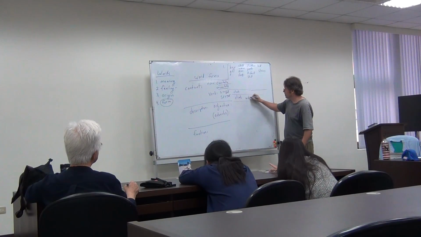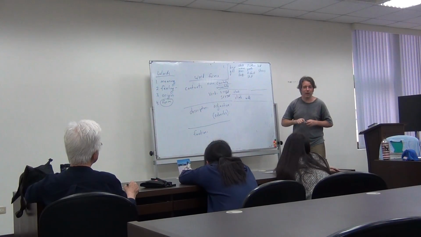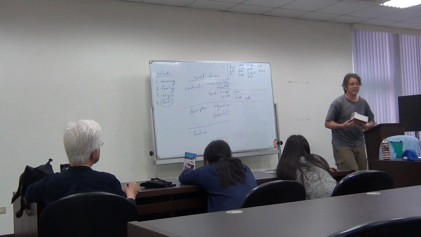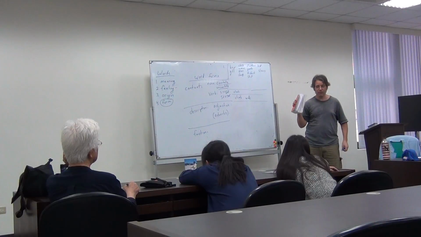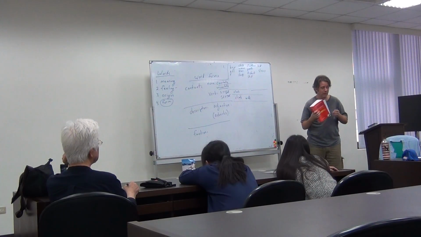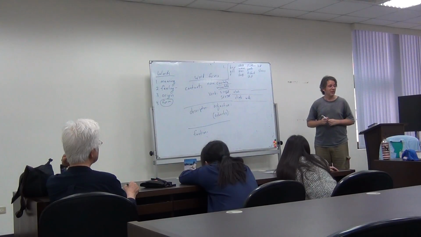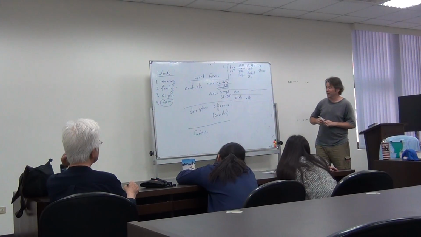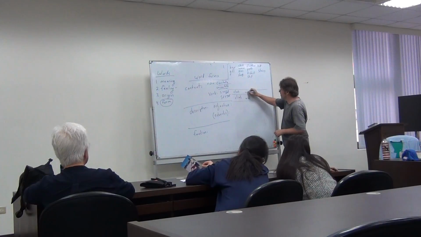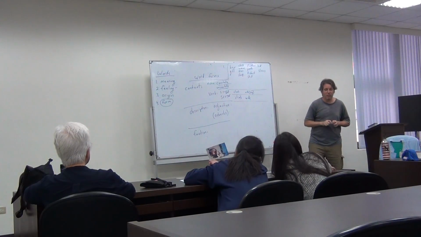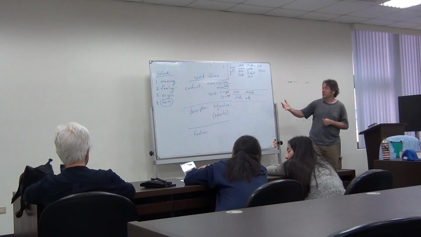So walk. And this is where the words can be really a big problem, because if you look carefully, and you'll have to look carefully, then you'll see, well, actually, there are some things you can walk. For example, you can walk a dog. But this is what usually happens.